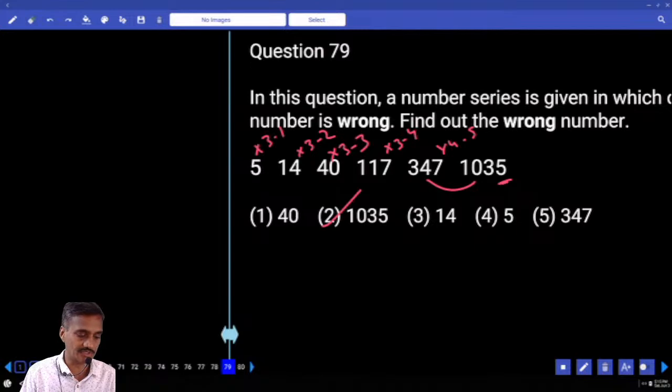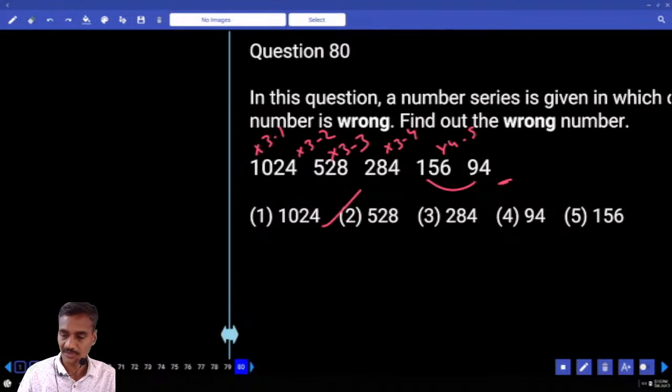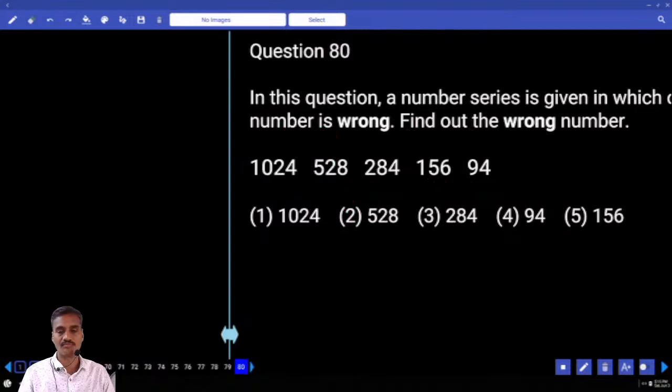Then finally 80. Now in this 80, now in 94, now here 1024, 528. 1024 divided by 2, how much? 512. And 512 plus 16, 528.